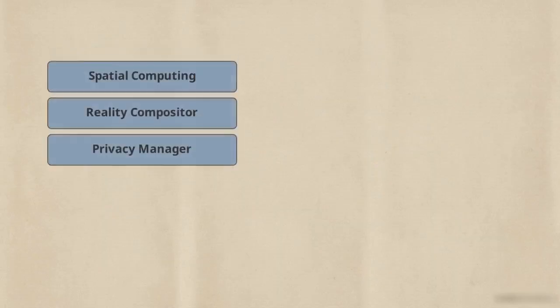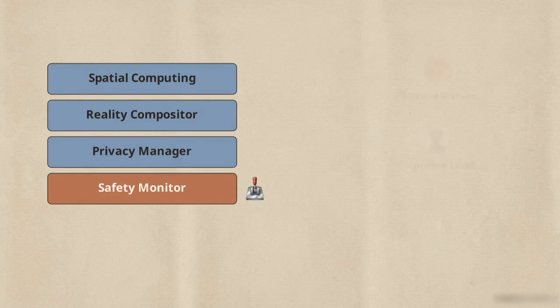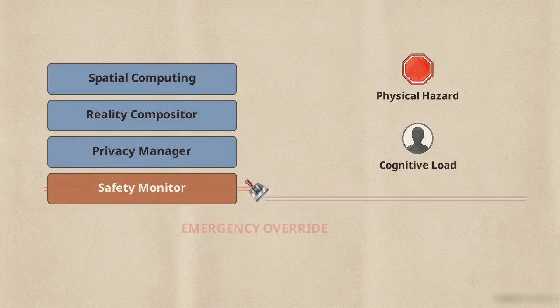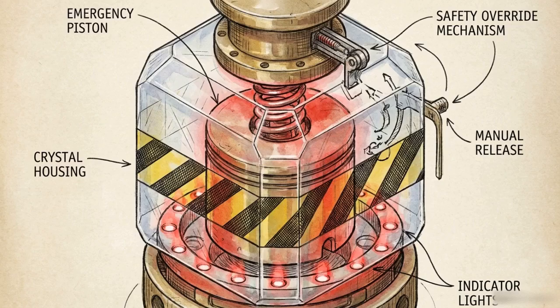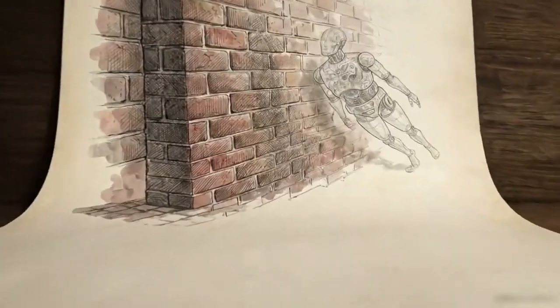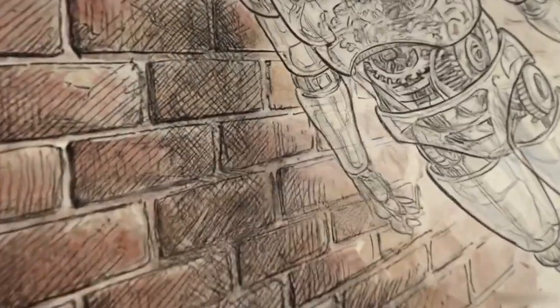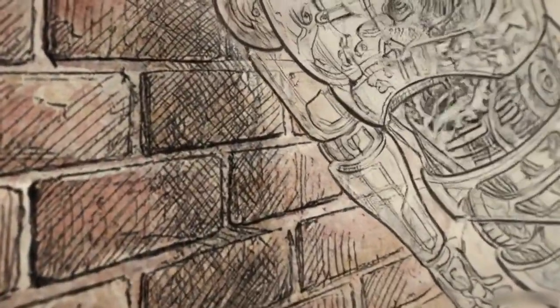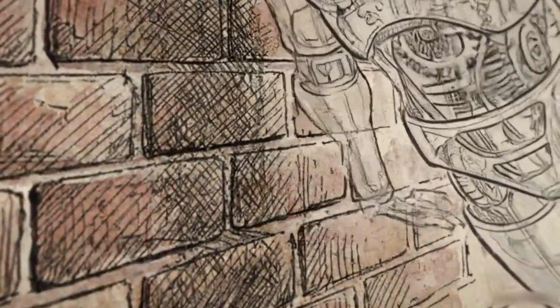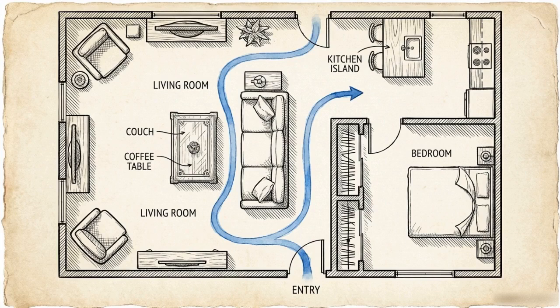Finally, the lateral stack includes the safety monitor layer. This module enforces physical hazard detection and explicitly limits the cognitive load placed on the human user. The safety monitor dictates emergency behavior overrides. If a user engages in rapid, unsafe physical movement, the safety monitor triggers an override, rendering the agent transparent to prevent physical collisions. Spatial agency requires a system to dynamically map, respect, and bound its logic within the physical realities